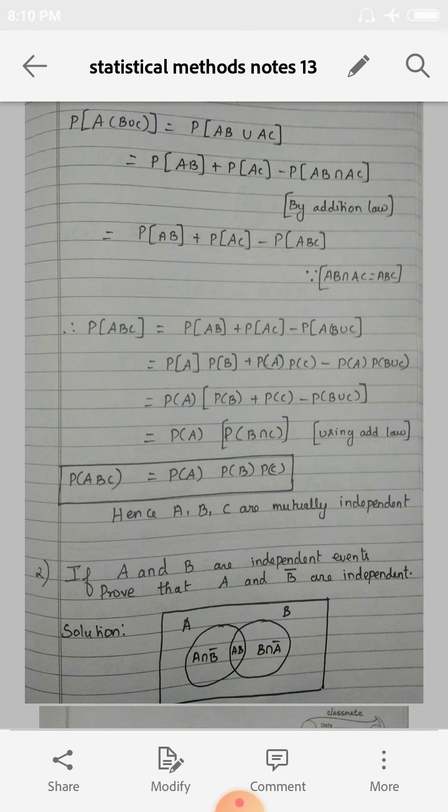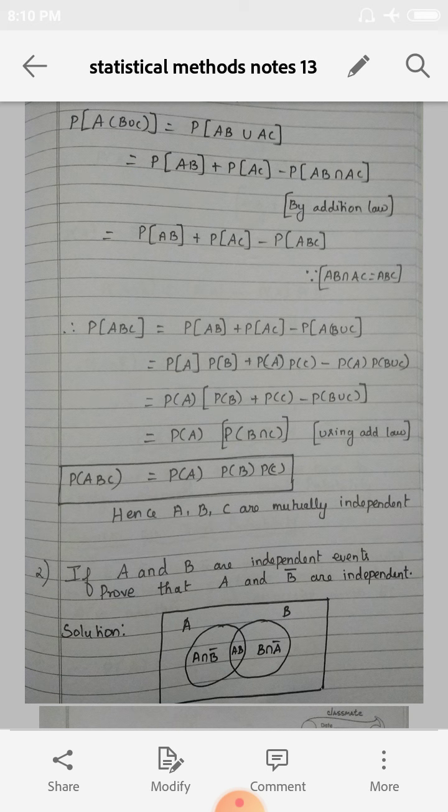And next, P of AB, split it. P of A into P of B plus P of AC can be written as P of A into P of C minus P of A into B union C, which can be written as P of A into P of B union C. So in this step, what is common in everything? P of A is common. So take it outside.